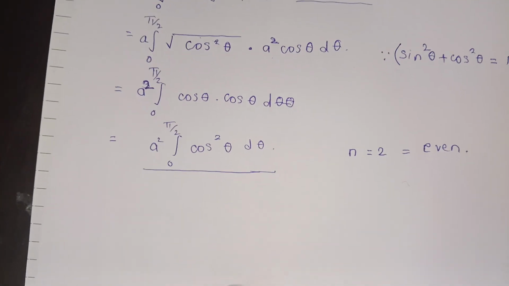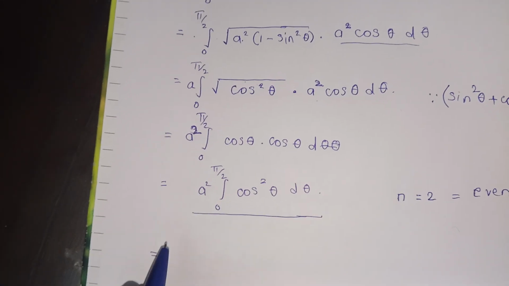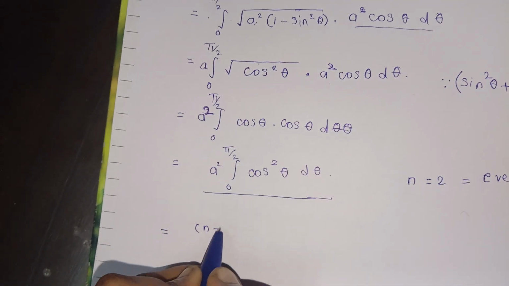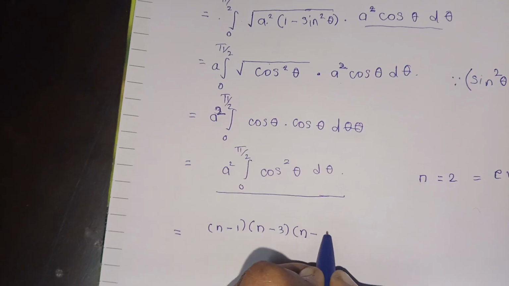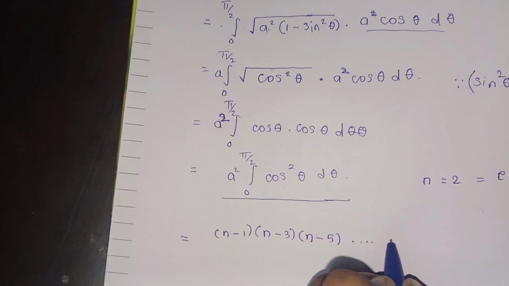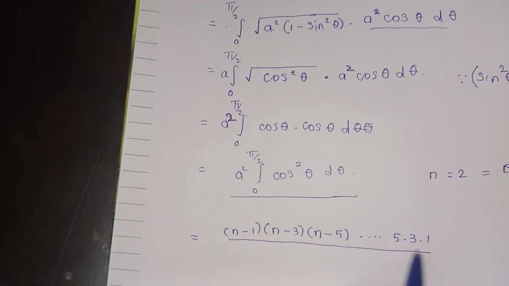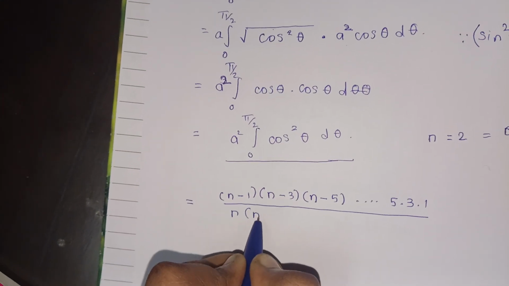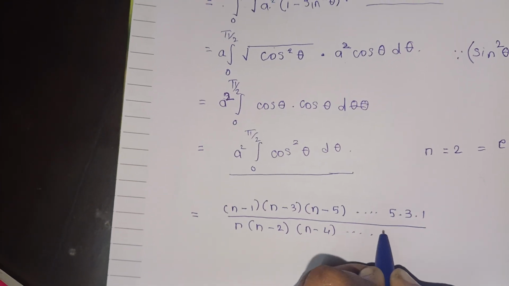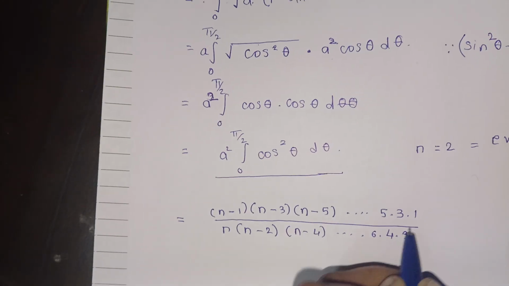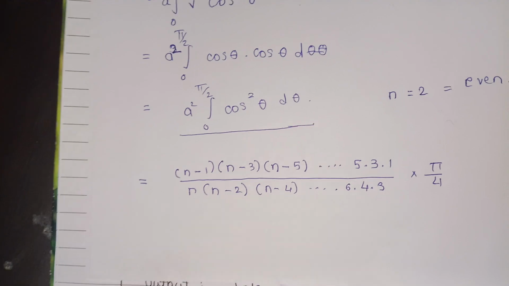So here we should apply the first formula which we have seen, which is (n minus 1) into (n minus 3) into (n minus 5) and so on up to 5 into 3 into 1, upon n into (n minus 2) into (n minus 4) and so on up to 6 into 4 into 2, and since n is even we have to multiply it by pi by 2.